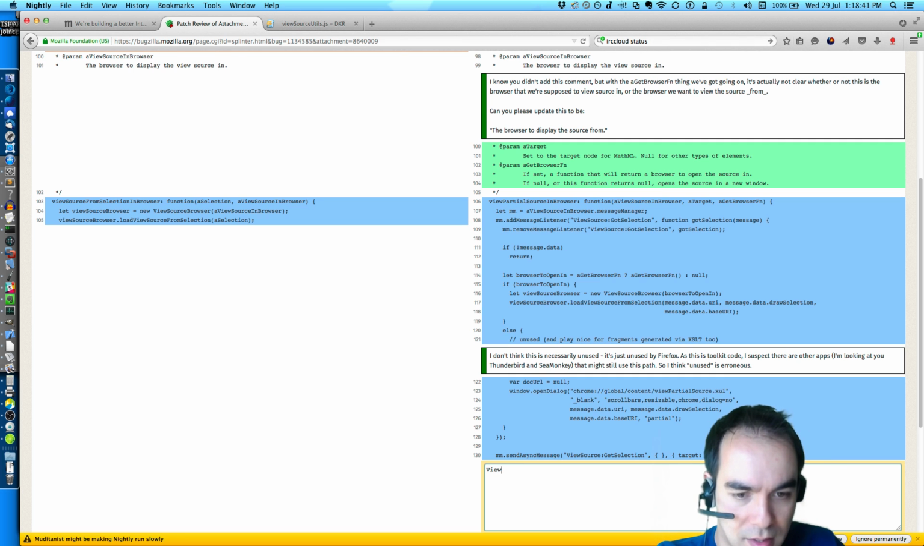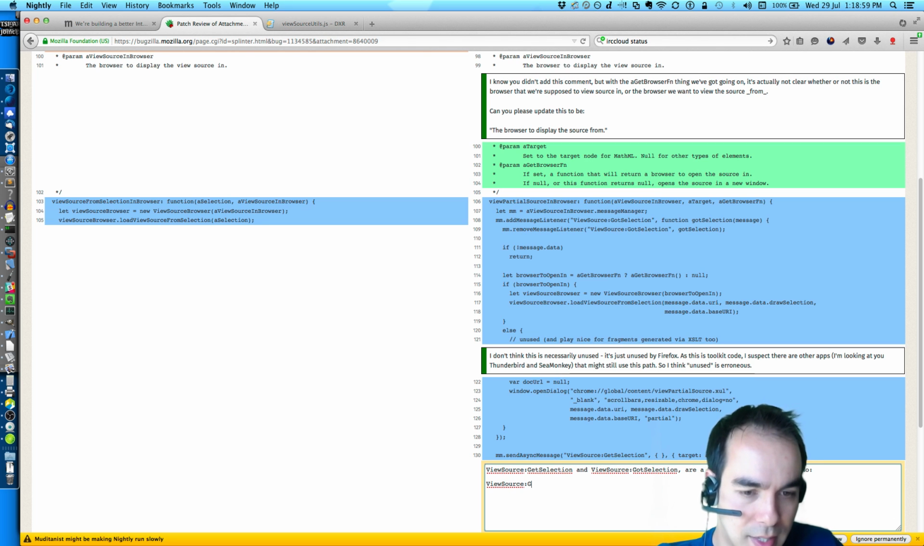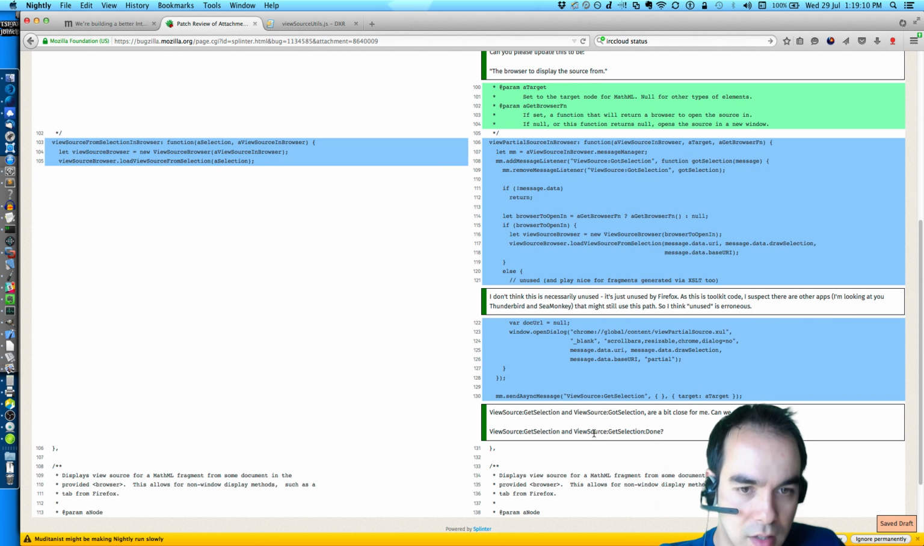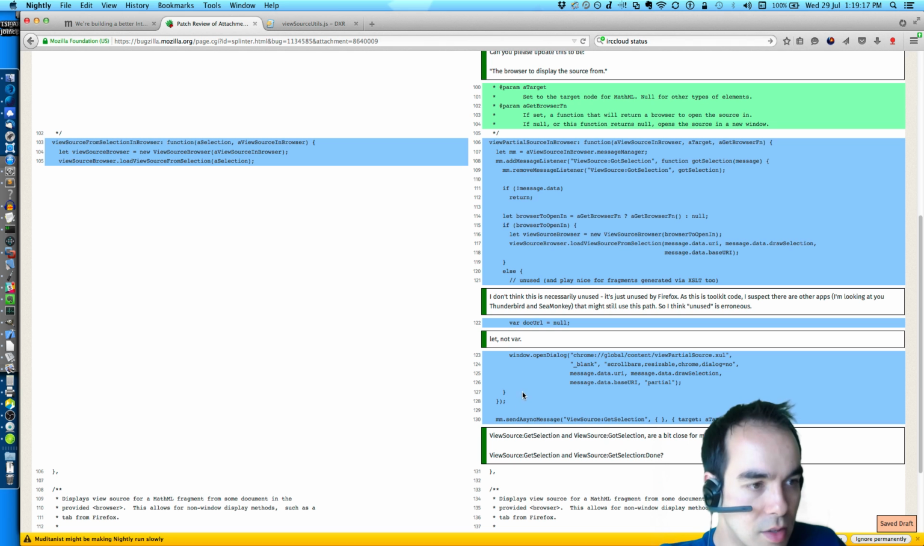Get selection. Another problem here. View source get selection and view source dot selection. Wow, are a bit close from there. Can we do view source get selection and view source get selection done? Var. I hate vars. Var hoisting is the worst.